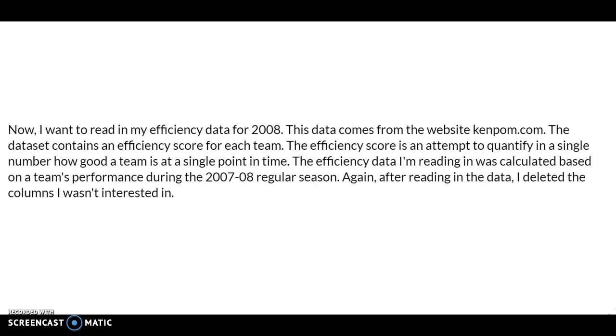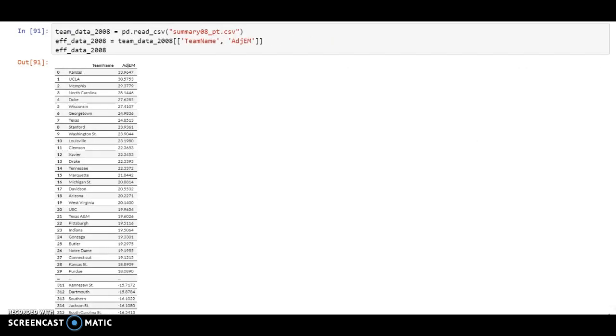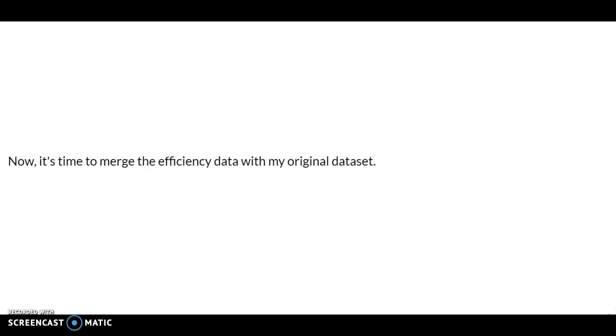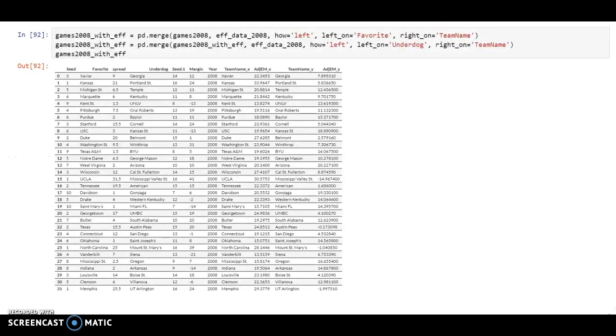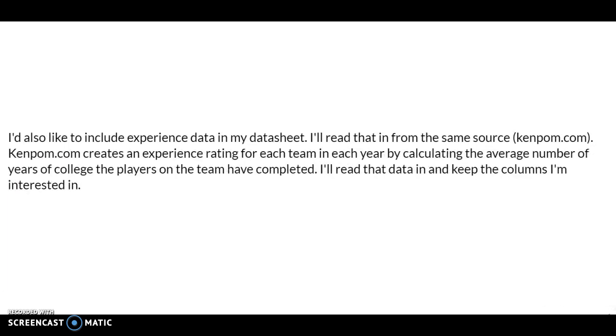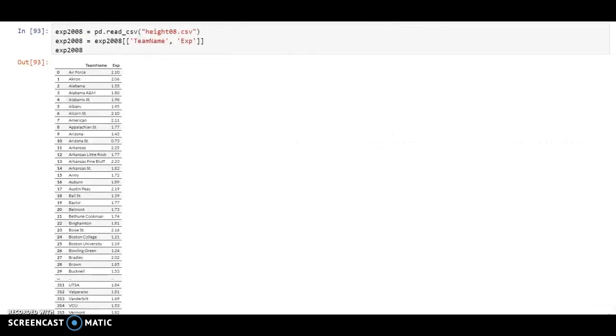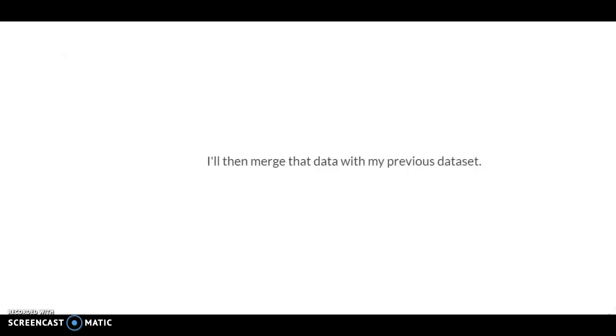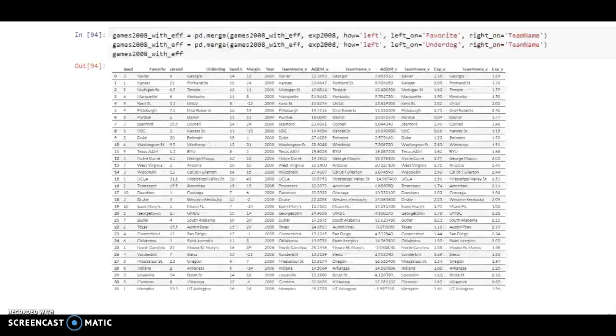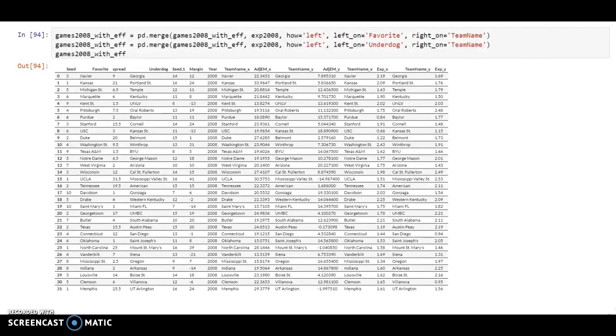Then I read in my efficiency data for 2008. After reading in the data, I kept only the columns I was interested in. Then I merged the efficiency data with my original data set. I also wanted to include experience data in my data sheet. I read that data in and kept, again, only the columns I was interested in. I merged that data with my previous data set.